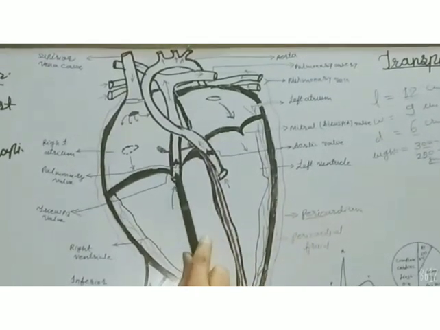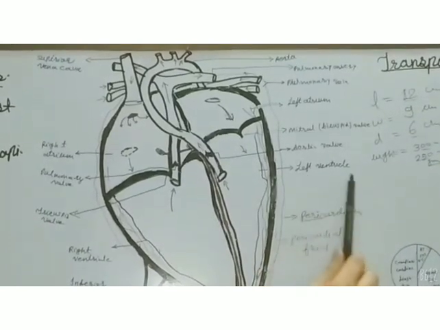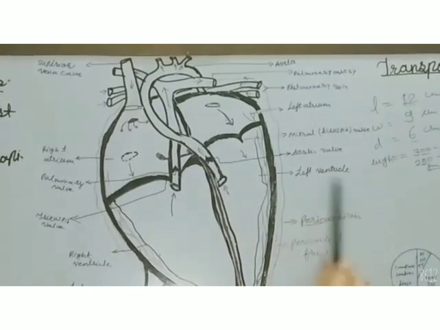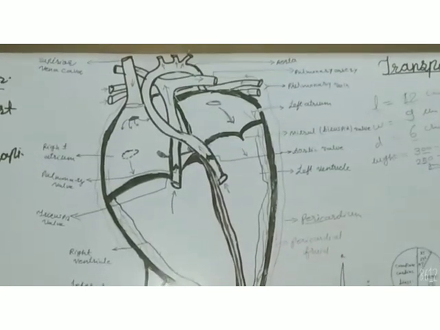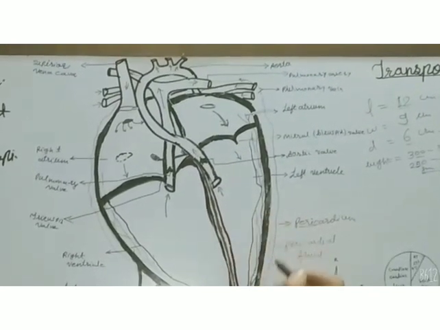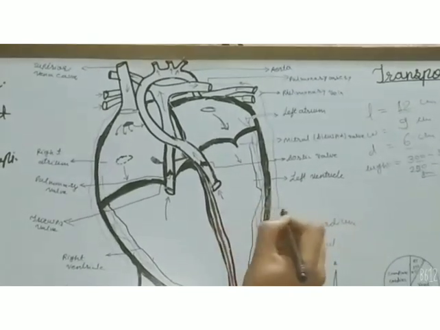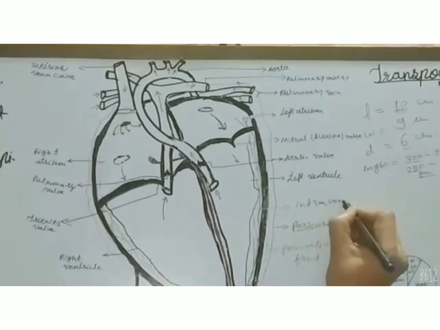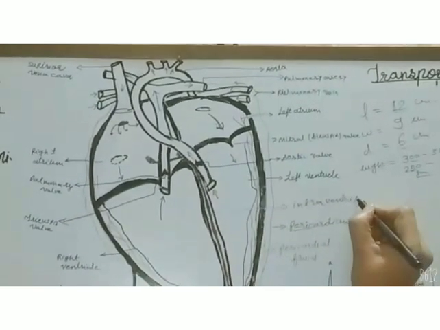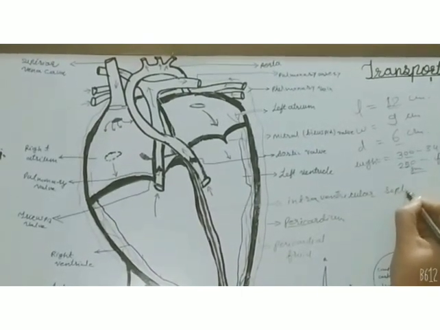Then lower two chambers are known as right and left ventricle respectively. They are also separated from each other with the help of a muscular wall. It is also known as septum. These are the intraventricular septum.